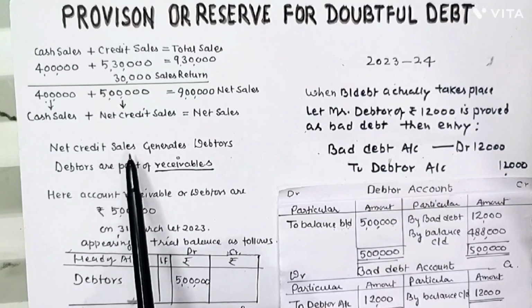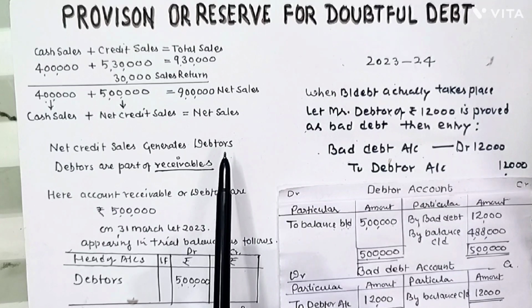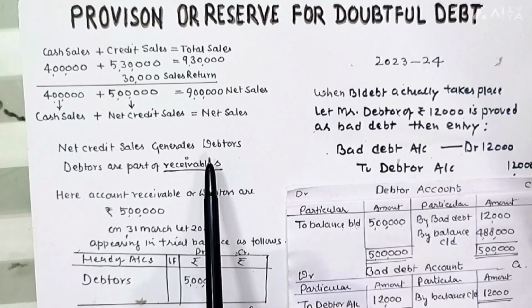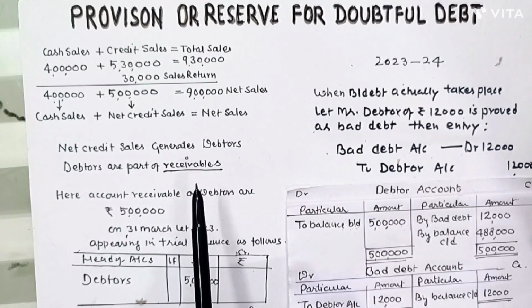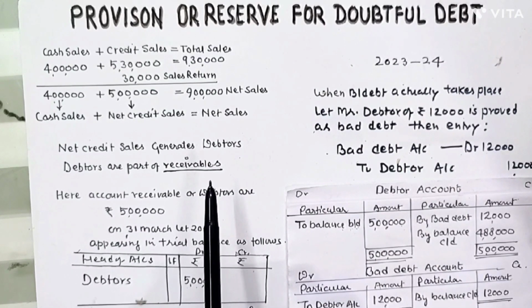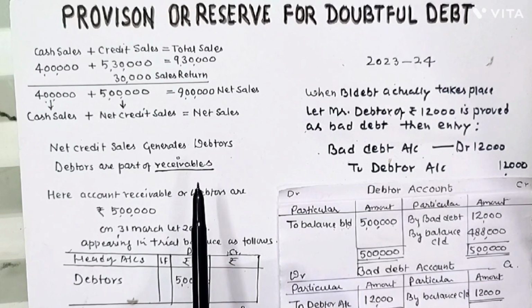Now net credit sales generates the debtors actually, and debtors are part of accounts receivable, or simultaneously we can say that the debtors are part of trade receivables. Trade receivable or accounts receivable means debtors plus bills receivable. If we add together bills receivable and debtors, it will be called trade receivable or accounts receivable.